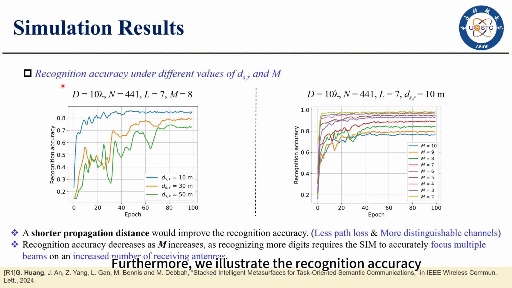Furthermore, we illustrate the recognition accuracy under different values of DSR and M. The figure on the left shows a short propagation distance would improve the recognition accuracy, as smaller values of DSR would cause less path loss and more distinguishable channels. Besides, the figure on the right shows the recognition accuracy decreases as M increases, as recognizing more digits requires the SIM to accurately focus multiple beams on an increased number of receiving antennas.